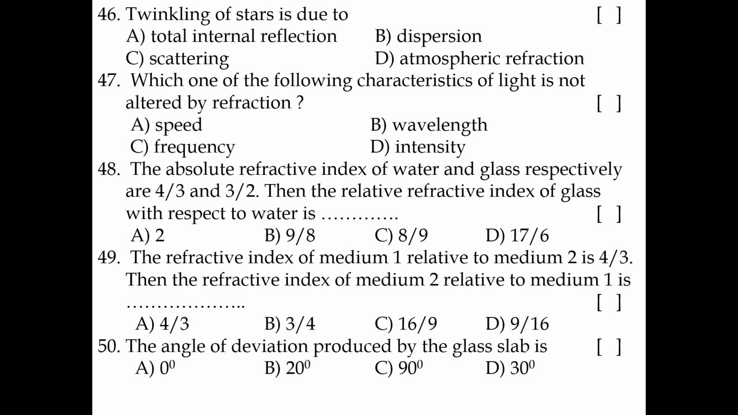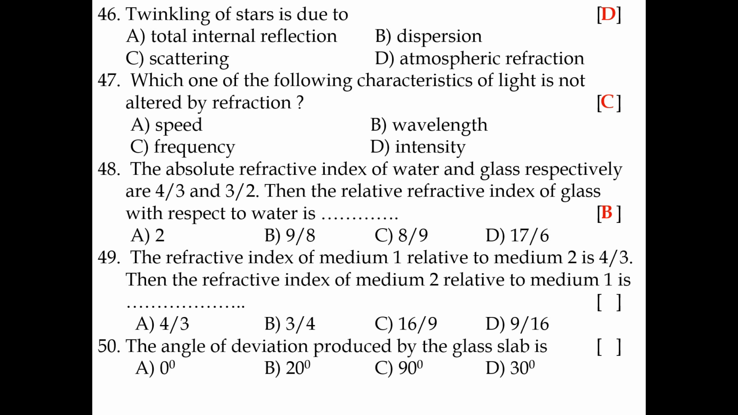46. Twinkling of stars is due to atmospheric refraction. 47. Which one of the following characteristics of light is not altered by refraction? Frequency. 48. The absolute refractive indices of water and glass are 4 by 3 and 3 by 2 respectively. Then the relative refractive index of glass with respect to water is 9 by 8.